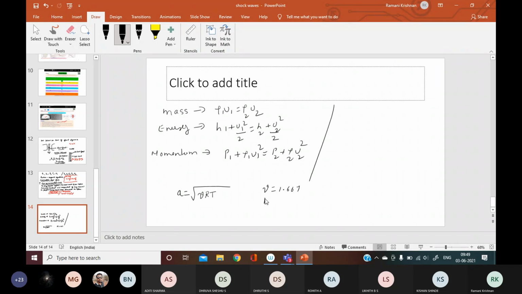R, the gas constant, is given as 2208. And the temperature is given as 350 Kelvin. Is it not very simple? They'll give you all these three. You just substitute and get the value of the velocity of sound.